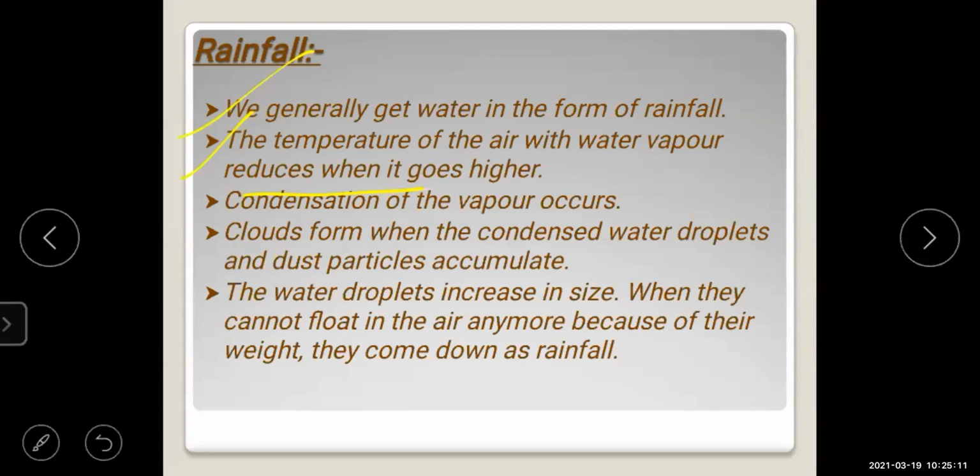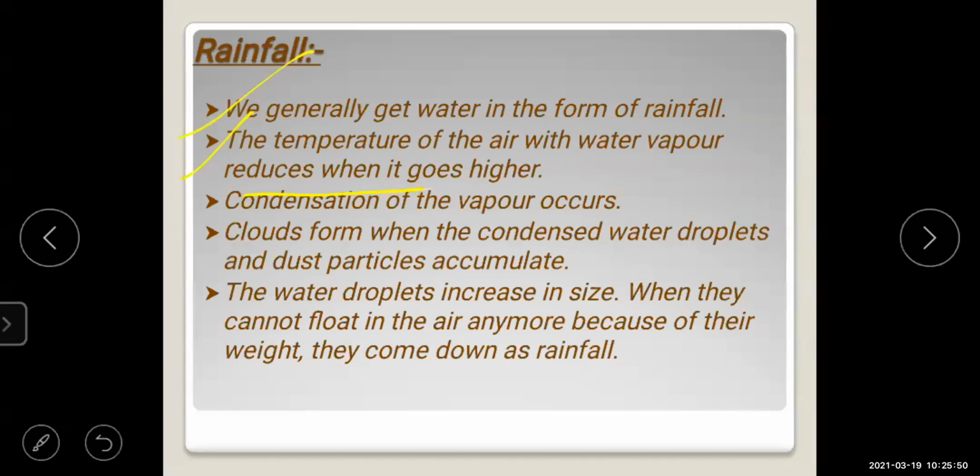When the temperature of the air with the water vapor reduces as it goes high, that time the condensation of the water vapor occurs, and the clouds which are formed cannot hold the water droplets because they are heavy. They cannot hold them anymore in the form of cloud.